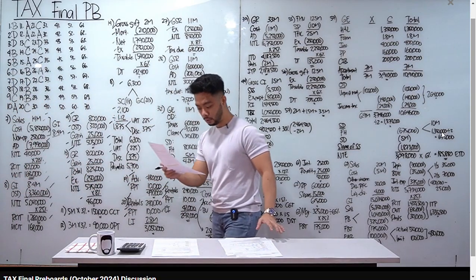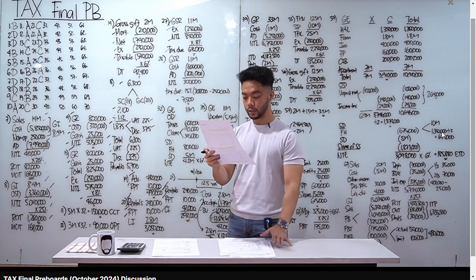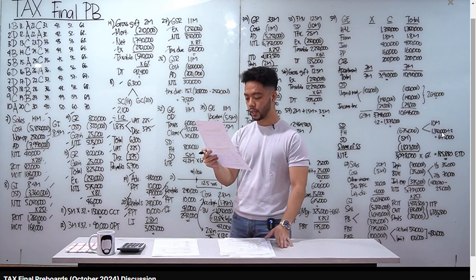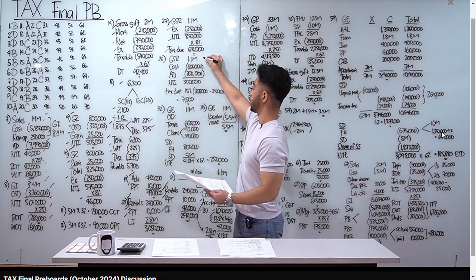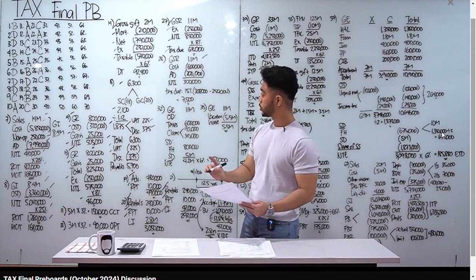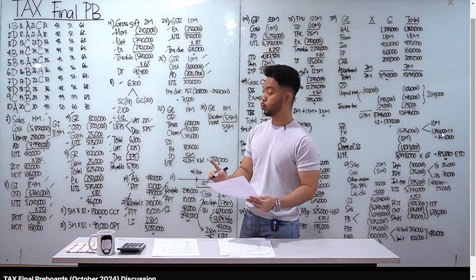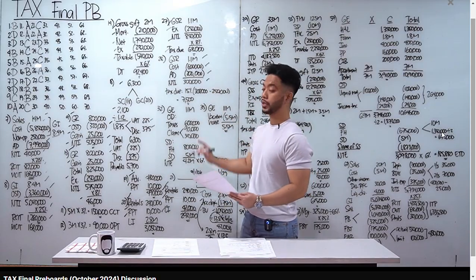Assuming, number 28, W failed to signify his intention to be taxed at 8%. So, tax table ka dyan. He incurred cost of sales and OPEX, 600, 200. Gagawin ko dyan, GSR na 1.1 million, minus natin yung cost of sales na 600, minus mo yung OPEX or allowable deductions na 200, net taxable income ay 300,000.